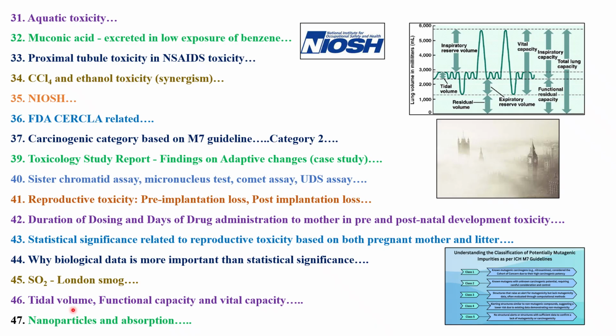And one question was on tidal volume, functional capacity, and vital capacity with respect to respiratory toxicology, so they will ask you about these parameters. Whenever you are doing an inhalation toxicology study, you need to know about tidal volume, functional capacity, and vital capacity. Okay, there are certain formulas there.